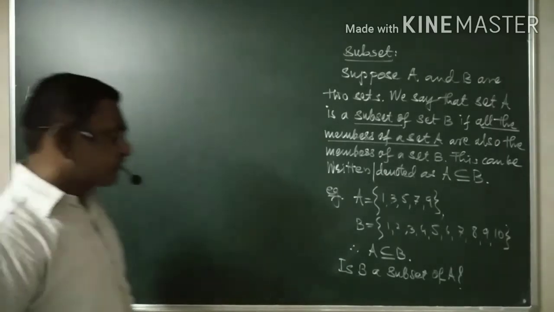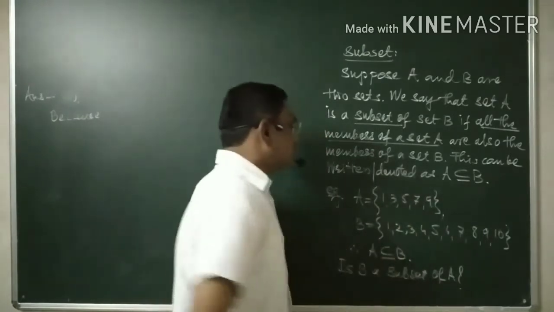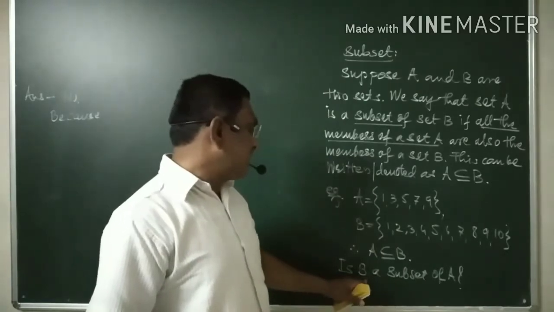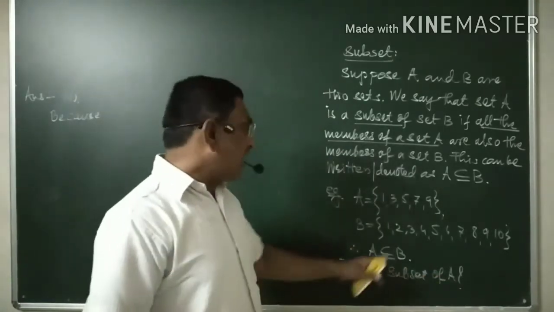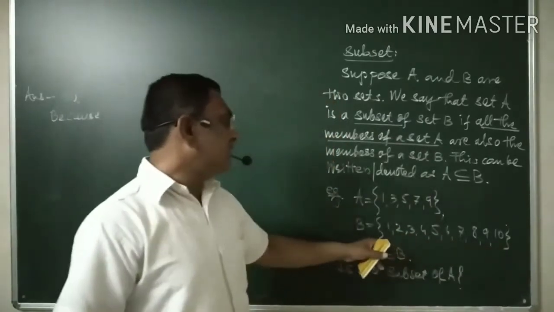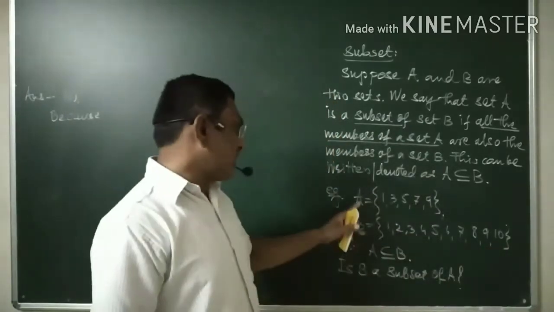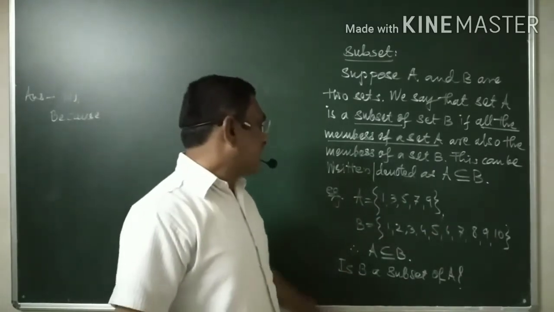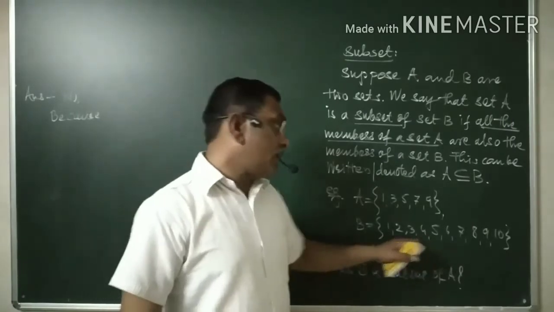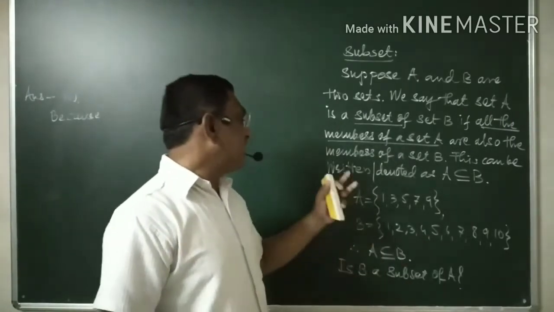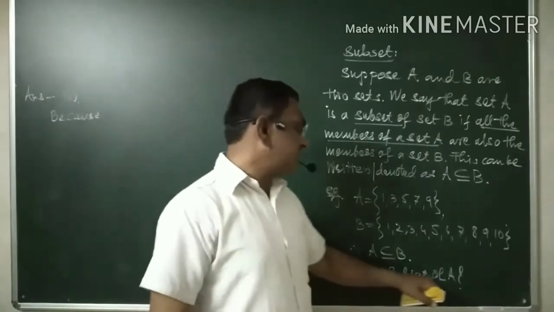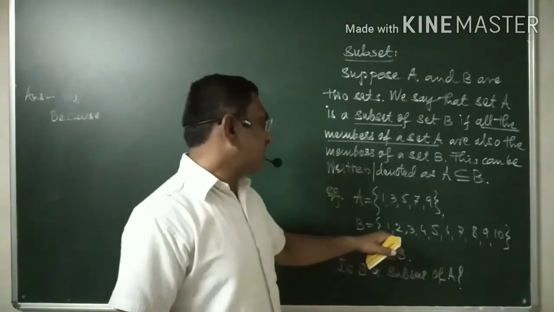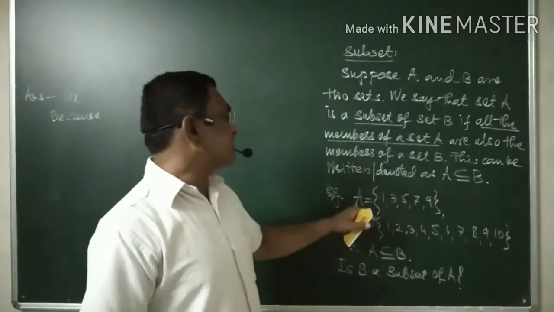If I am considering this as an element, then if you want to consider B a subset of A, all the elements in B should be in A. How many elements are there in B? There are 10 elements in B, and there are 5 elements in A. Therefore, all the 10 elements should be in A, then and only then B is called a subset of A. But B consists of 10 elements and A consists of only 5 elements.